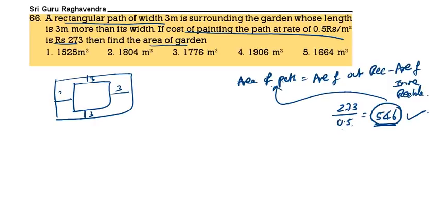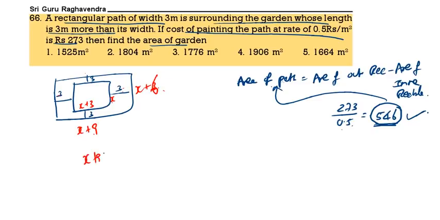The garden's length is 3 meters more than the width, so this is x, and this will be x plus 3. Then the outer sides will be x plus 6, and x plus 3 plus 3 plus 3, so x plus 9.